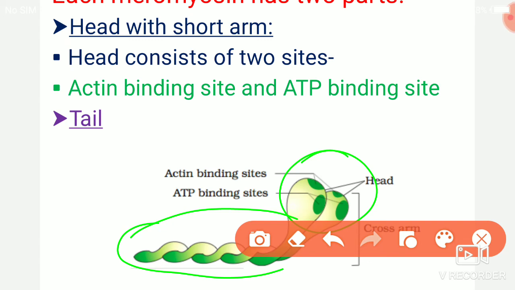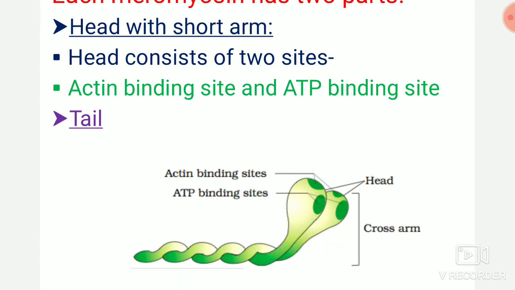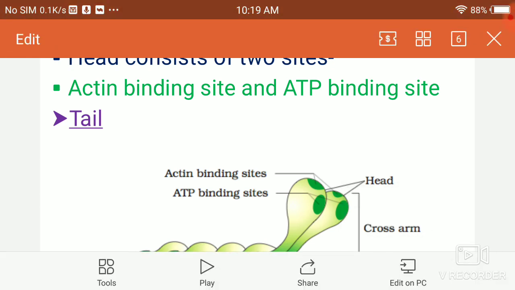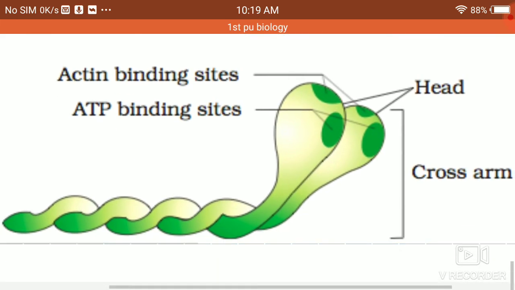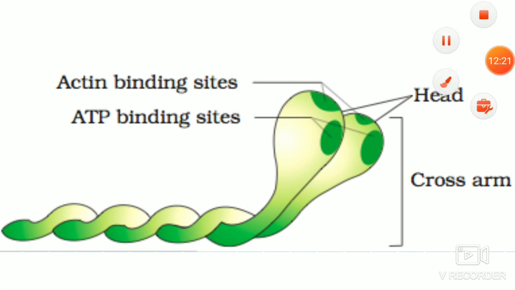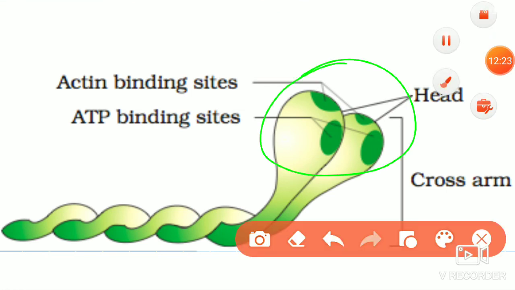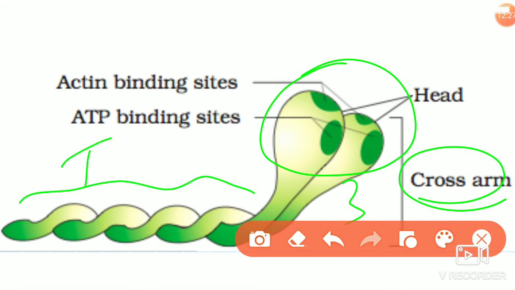The head also has an arm. So this is the arm, this is the head, and this is the tail. This complete part is called the tail.